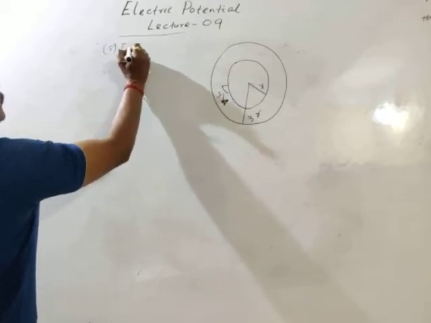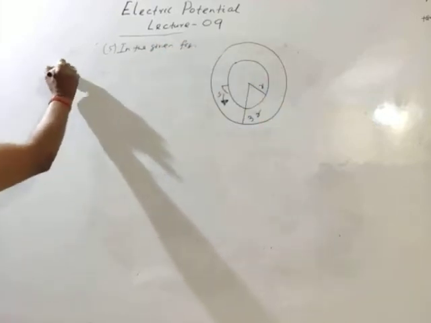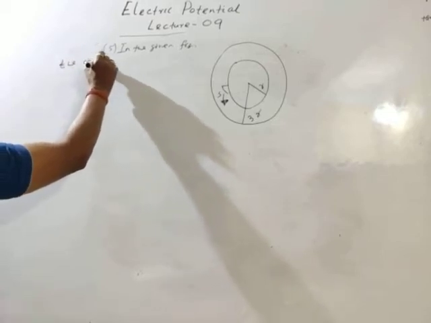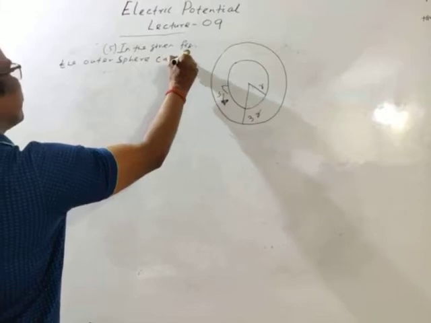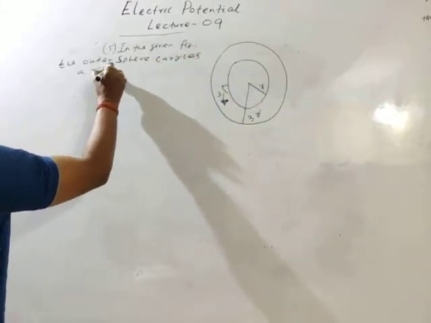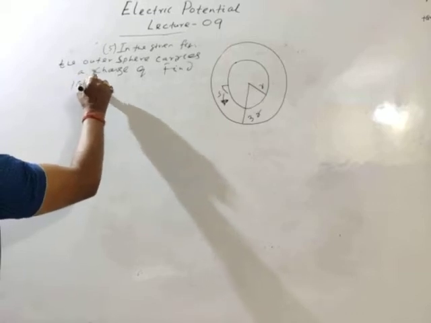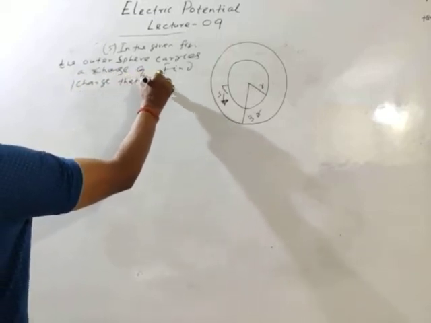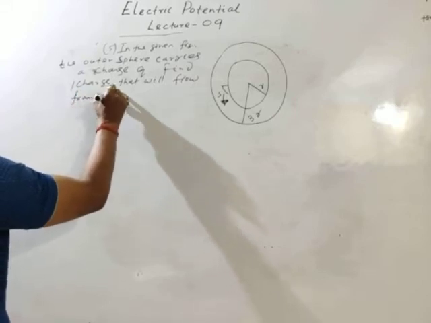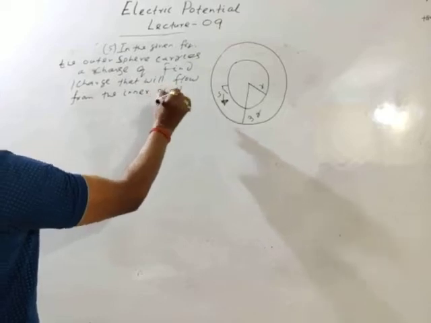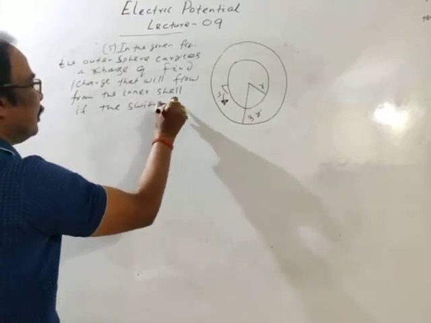In the given figure, the outer sphere carries a charge Q. Find the charge that will flow from the inner shell if the switch S is closed.